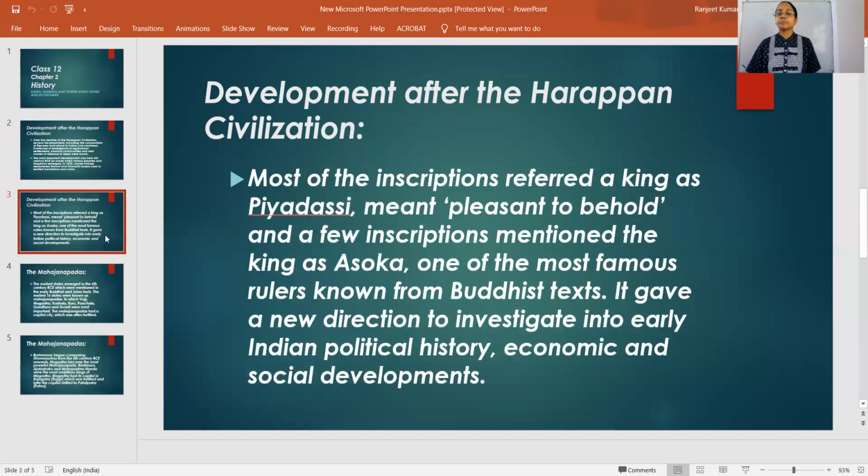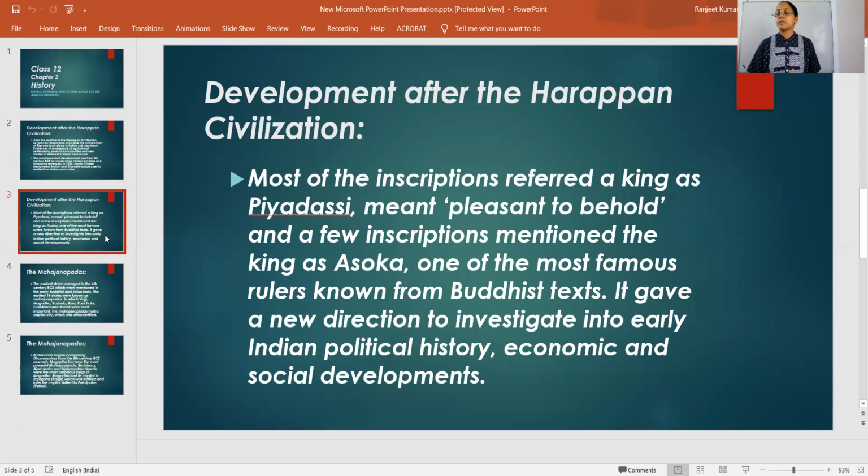Now you can see one more point mentioned over here: the inscriptions referred to a king as Piyadasi. What is the meaning of Piyadasi? Piyadasi means pleasant to behold. Many inscriptions were also issued by King Ashoka, and many Buddhist texts were also written.